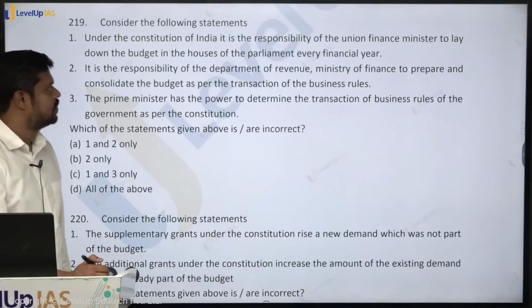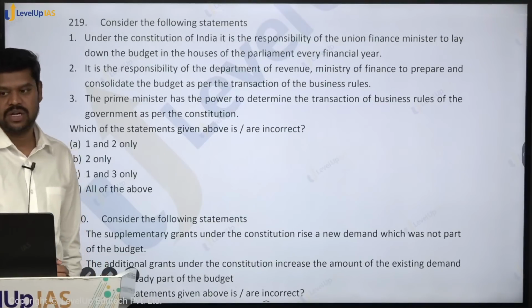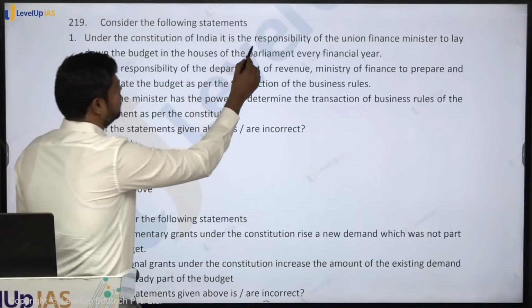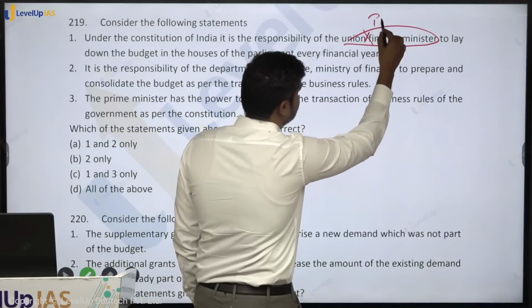Consider the following statements. Under the Constitution of India, it is the responsibility of the Union Finance Minister to lay down the budget in the Houses of the Parliament every financial year. Whose responsibility is it? It is the responsibility of the President. It is not the responsibility of the Finance Minister, because the key word here is as per the Constitution.